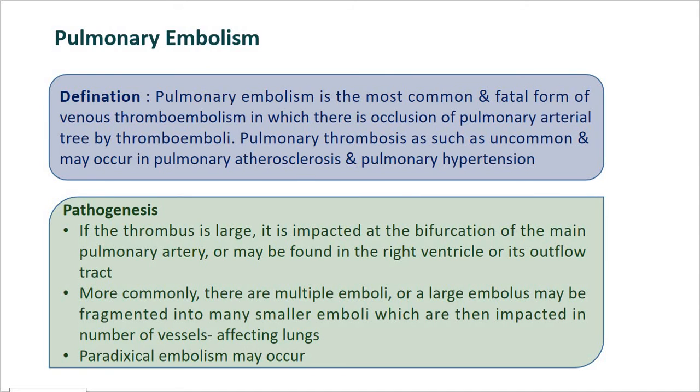Now, more commonly, there are multiple emboli, or large emboli which may be fragmented into many smaller emboli, which are then impacted in a number of vessels, particularly affecting the lower lobes of the lungs. Now, if the emboli are larger, they can be found in the right ventricle or its outflow tract.